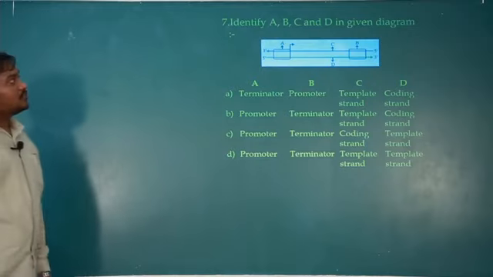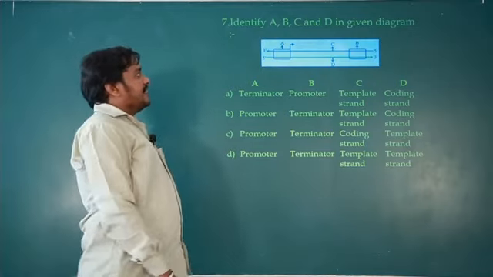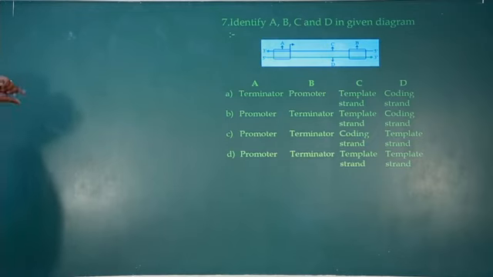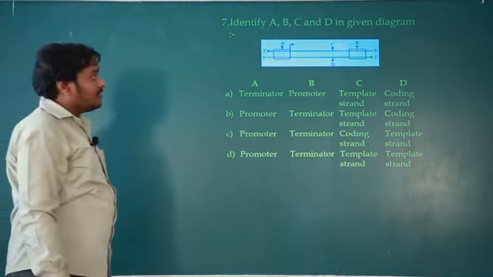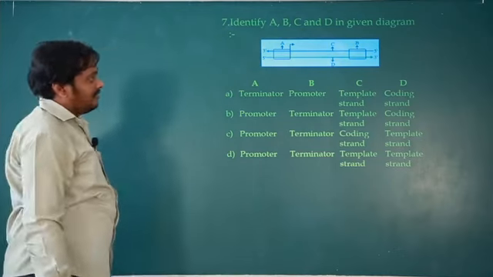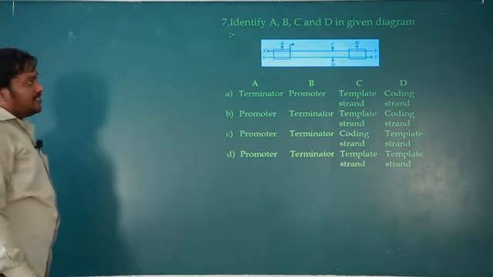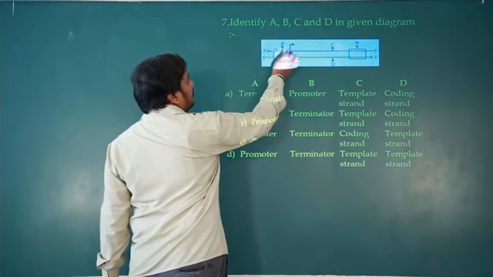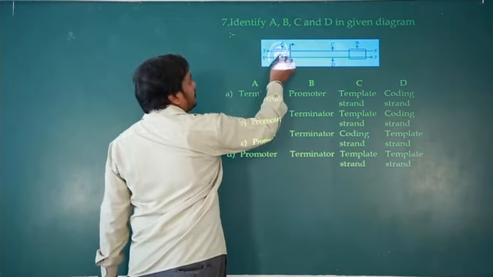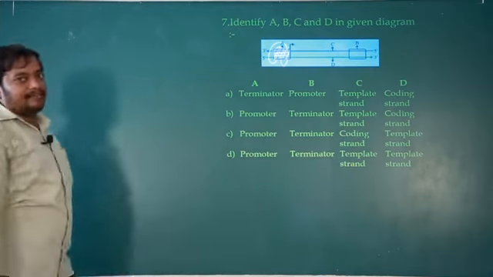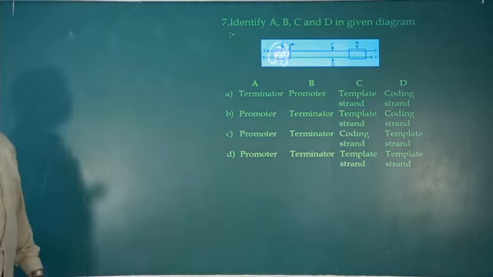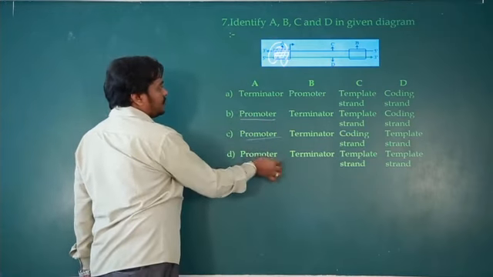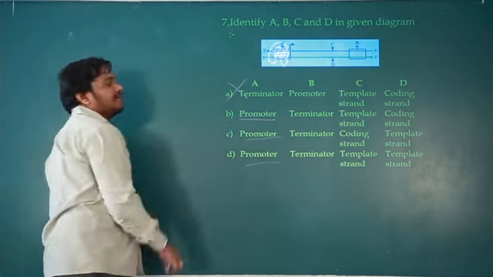Okay. So identify A, B, C and D in the given diagram. So A is what, B is what, C is what, and D is what. Okay, so let's see. A is the part where the RNA polymerase enzyme can bind. The site where RNA polymerase can bind is the promoter. So A should be promoter. So three options were there, so this should be eliminated.